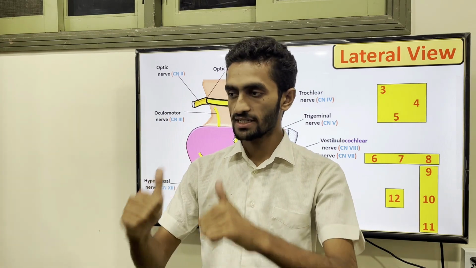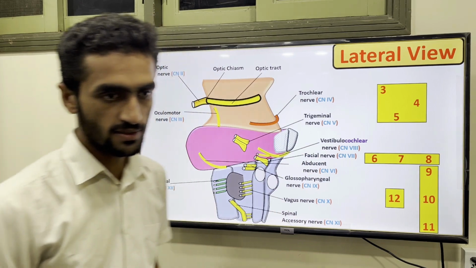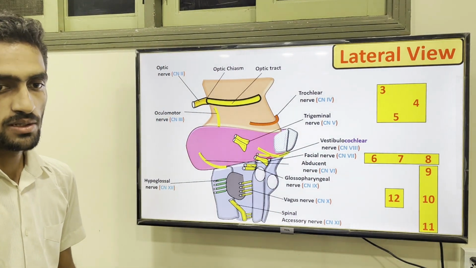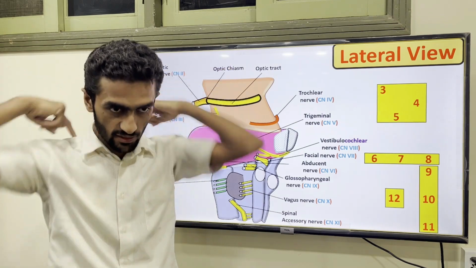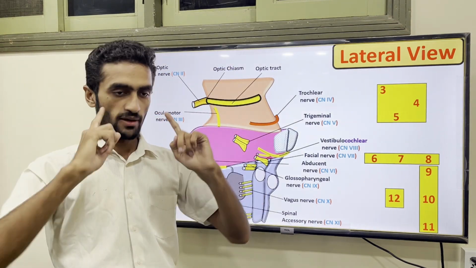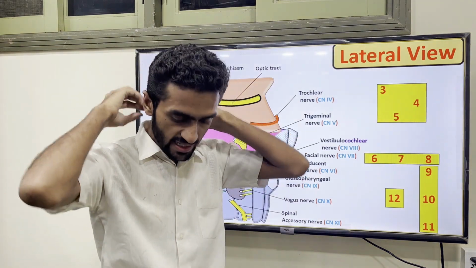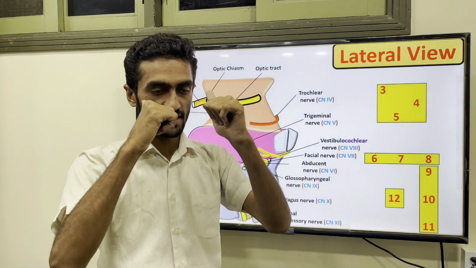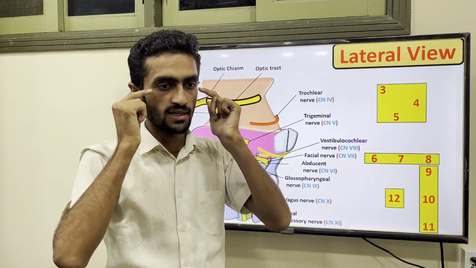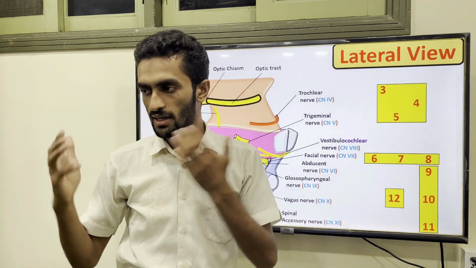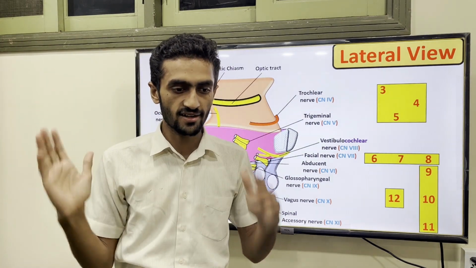So, but the trochlear is coming posteriorly. Okay, so keep this point: the trochlear nerve cannot be seen from the anterior view. It is present, but it goes back and crosses and then goes to your eye. So, for example, the brainstem is here. All the nerves come anteriorly, but this nerve goes posteriorly and crosses and supplies the superior oblique only. And the 6th is abducens, which will supply the lateral rectus.